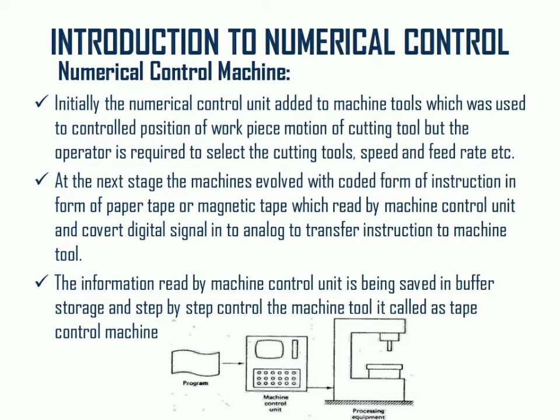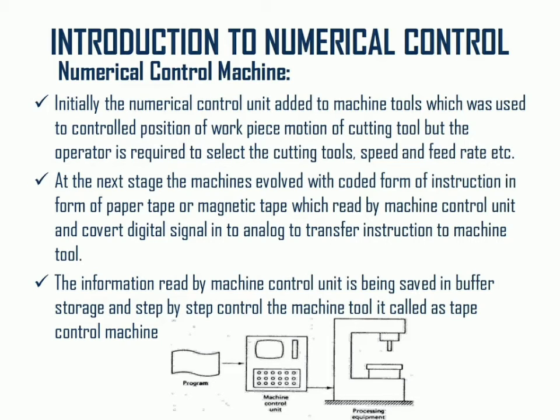Machine control unit is a major component of the numerical control machine. Numerical control machines have three major components: the program instruction, the machine control unit, and the machine tool. The program is in the form of coded instructions. Maybe it is in a hard medium or in a soft medium. So basically, in conventional numerical control machines, hard media like punch tape and punch cards are used to give the program instructions to the machine control unit.